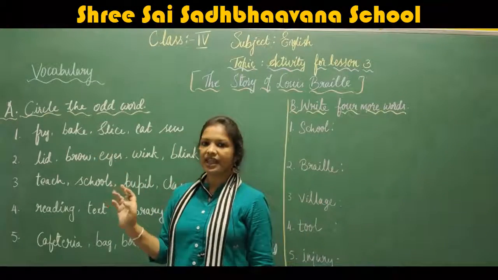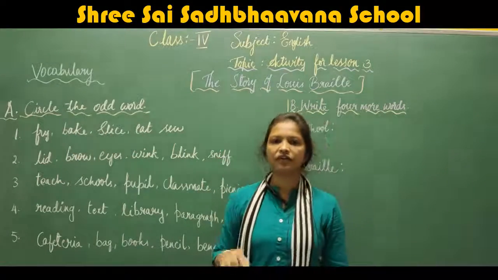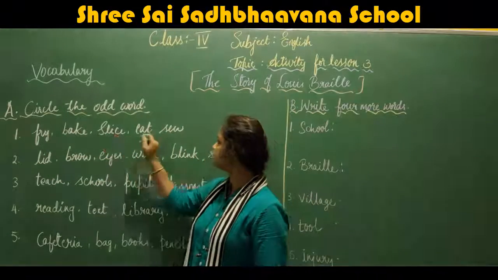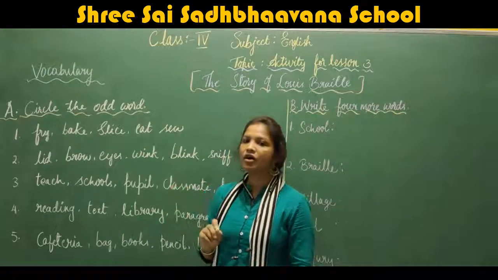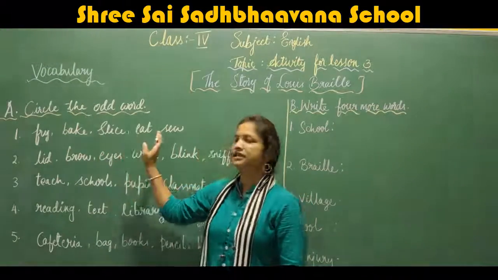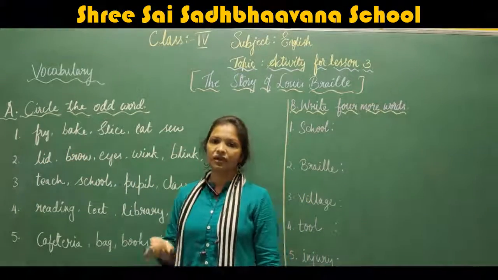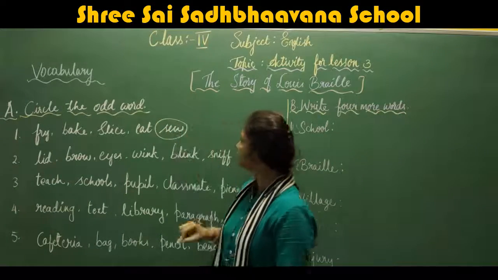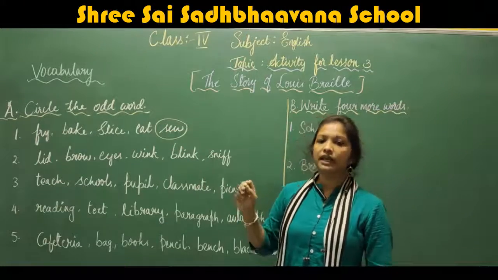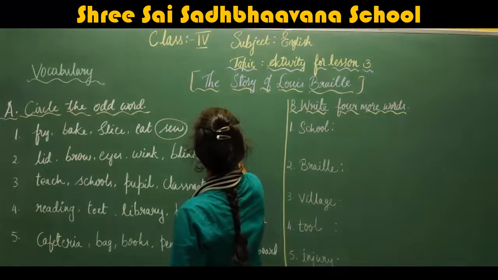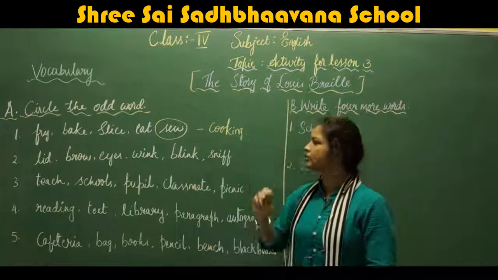Now, the first one they have done. Fry, bake, slice, eat, stew. Which is the odd word? Fry, bake, slice, eat are related to cooking, whereas stew is stewing, stitching. So stew is the odd word. The rest of the words belong to cooking.